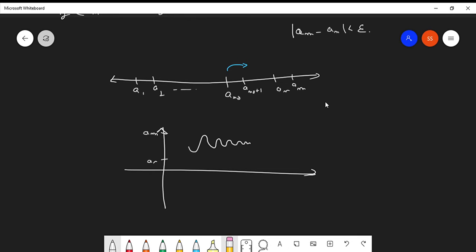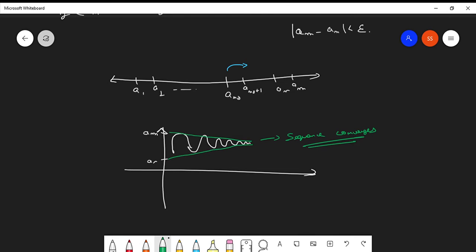So this goes like this, and here it comes like this. Basically, the sequence converges. Clear?